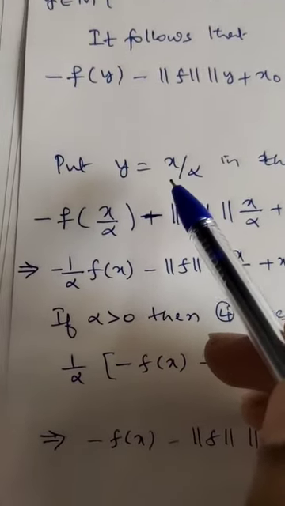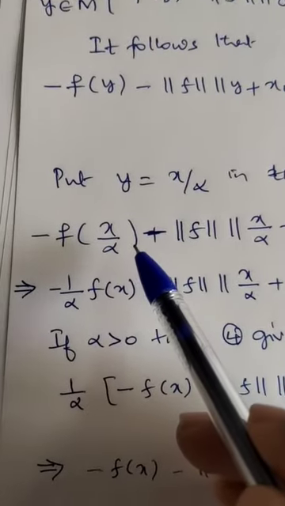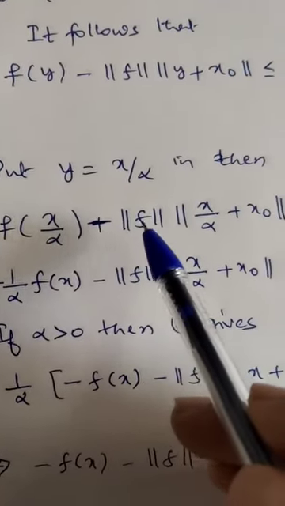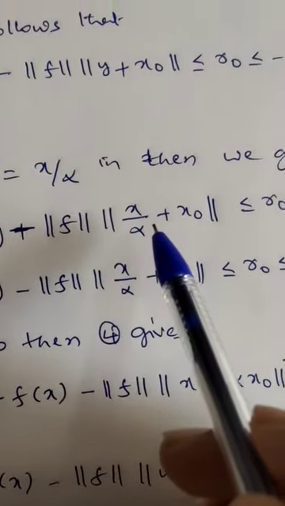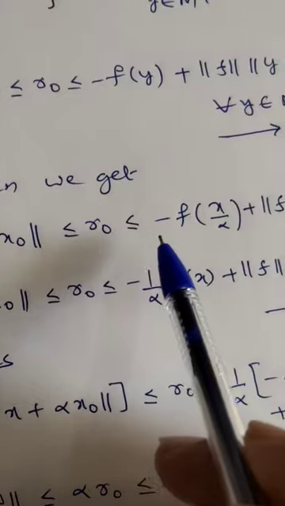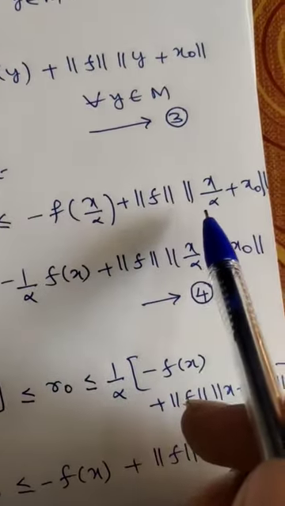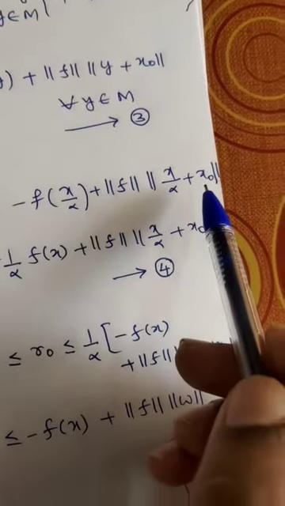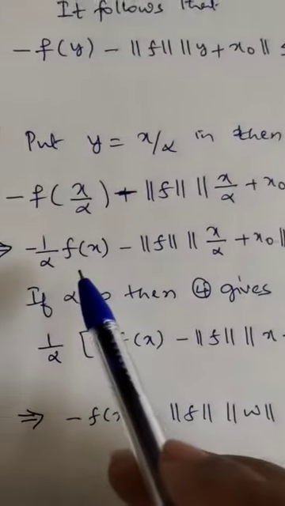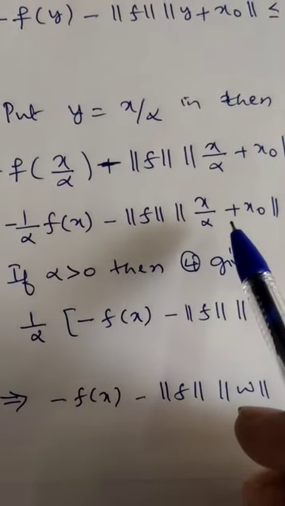So I'll take y equal to x by alpha in the above expression. We get minus f of x by alpha minus norm of f into norm of x by alpha plus x0 less than or equal to R0 less than or equal to minus f of x by alpha plus norm of f into norm of x by alpha plus x0. So use the linearity condition. I will take 1 by alpha outside and we will get this expression.